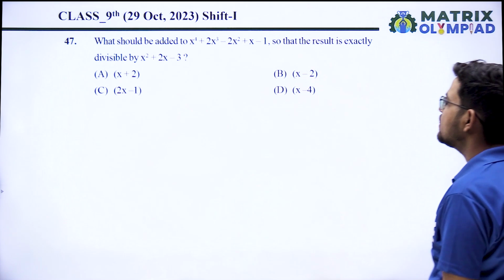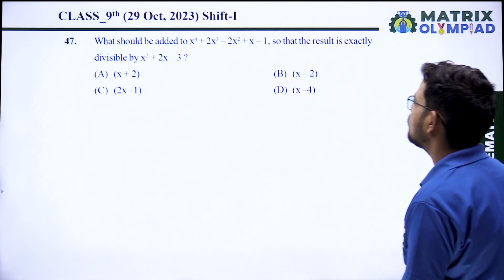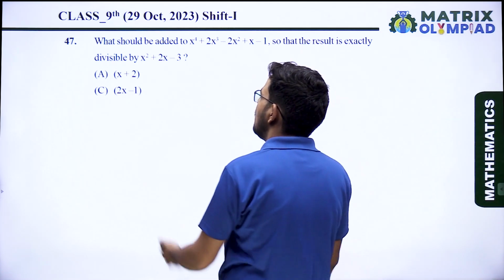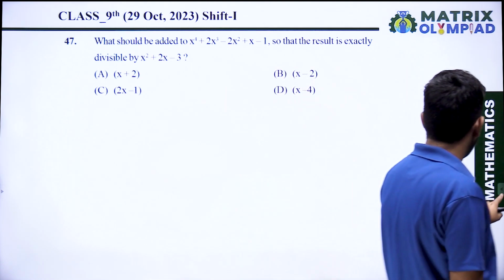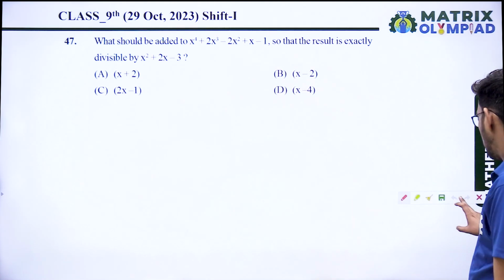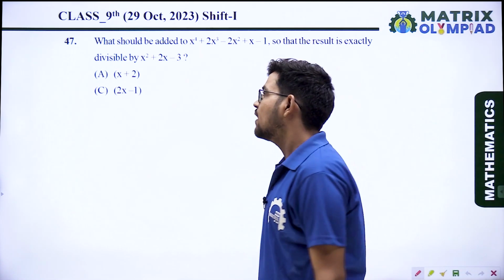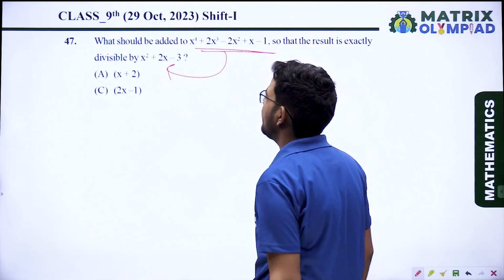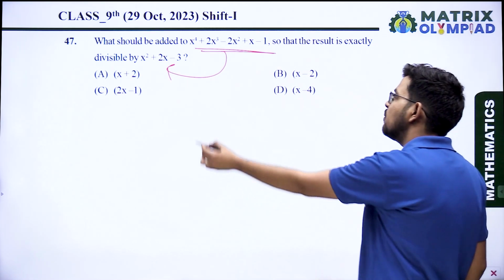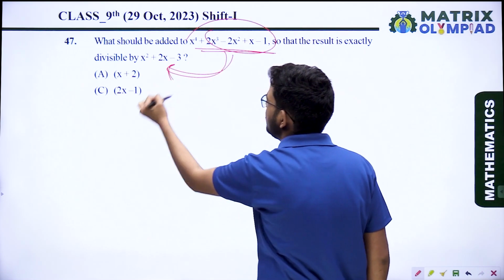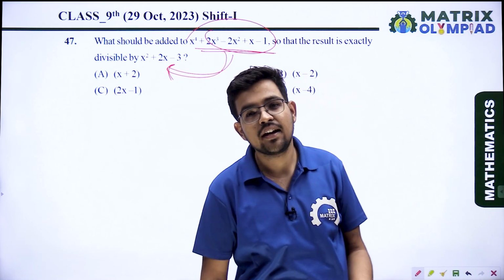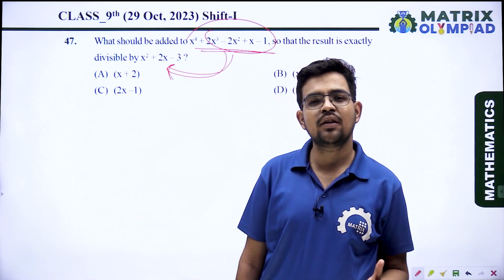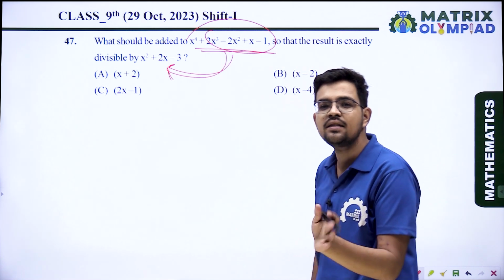47th question. What should be added to x raised to power 4 plus 2x cube minus 2x square plus x minus 1 so that the result is exactly divisible by x square plus 2x minus 3? Generally what we do, if we subtract the remainder when divided by x square plus 2x minus 3, then this polynomial is divisible by x square plus 2x minus 3. So what we have to add is the additive inverse of the remainder.